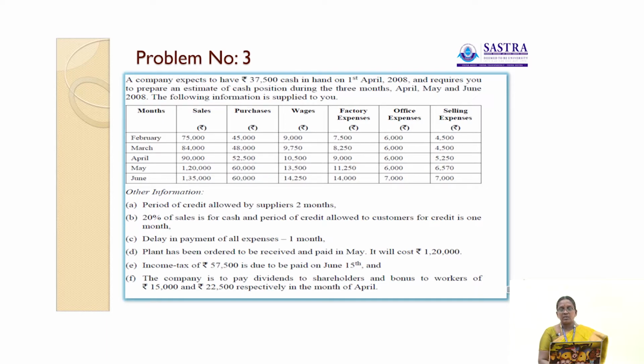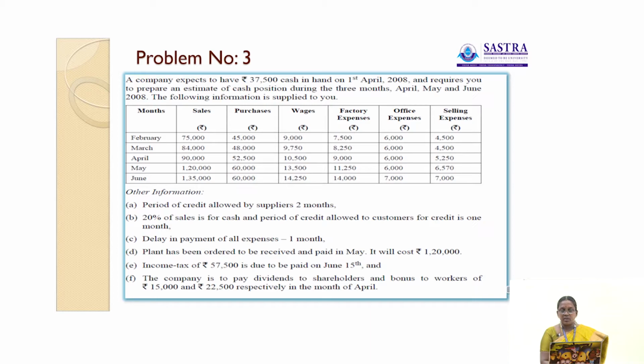We have to prepare the cash budget for the months of April, May and June. Other information: the period of credit allowed by suppliers is 2 months. 20% of sales is for cash, and the period of credit allowed to customers for credit sales is 1 month. Delay in payment of all expenses is 1 month.